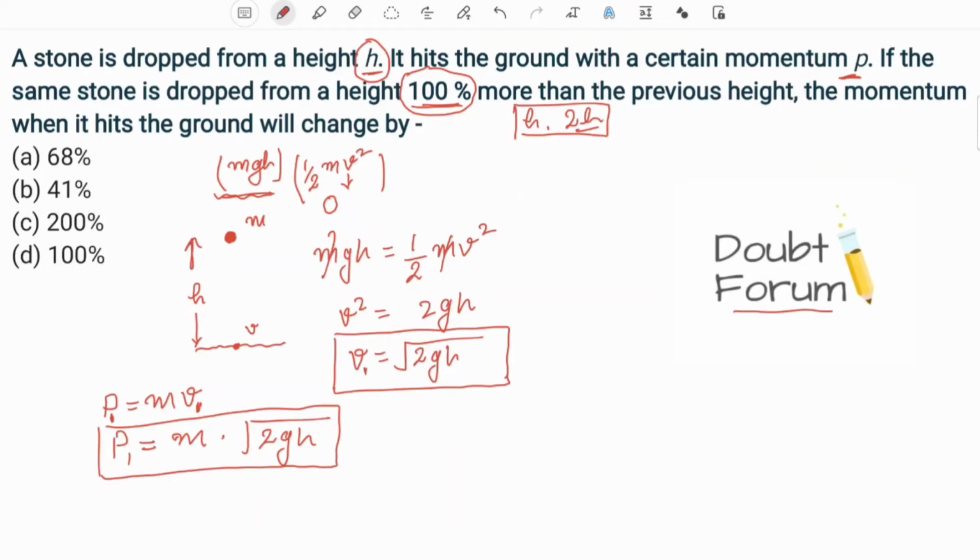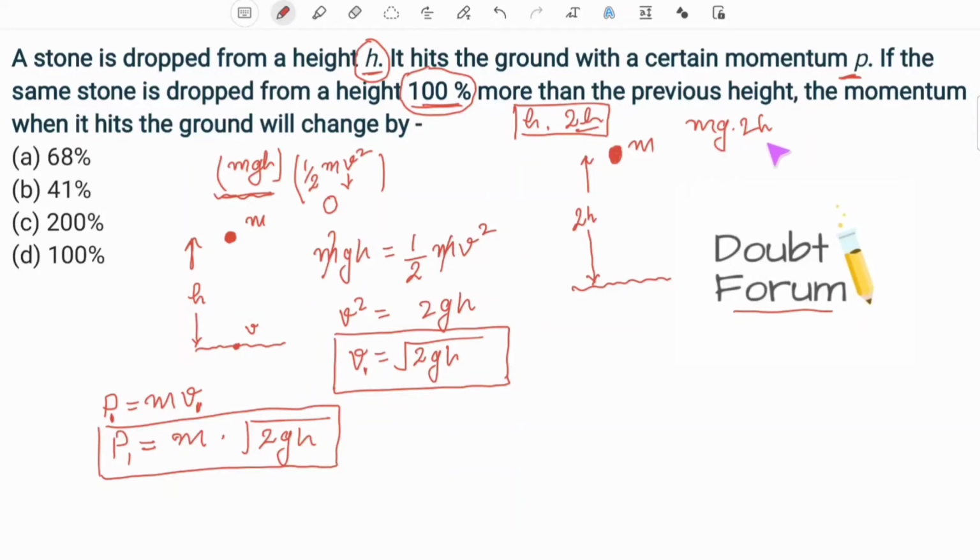Now in the second case, what is happening? The height is being increased by 100%. So when height is increased by 100%, the mass of the stone will remain m, only the height of the stone is made 2h. So at a height 2h, the stone will have the potential energy of mg into 2h.